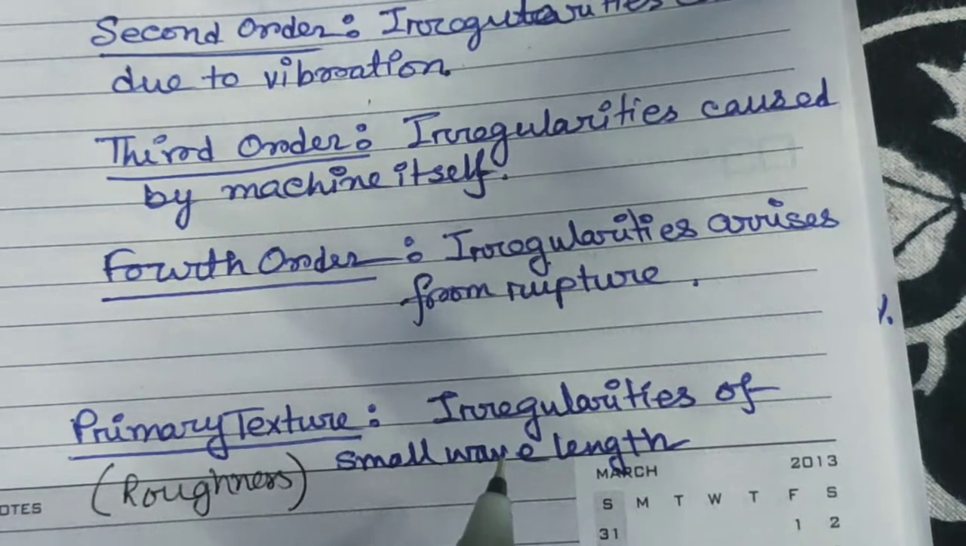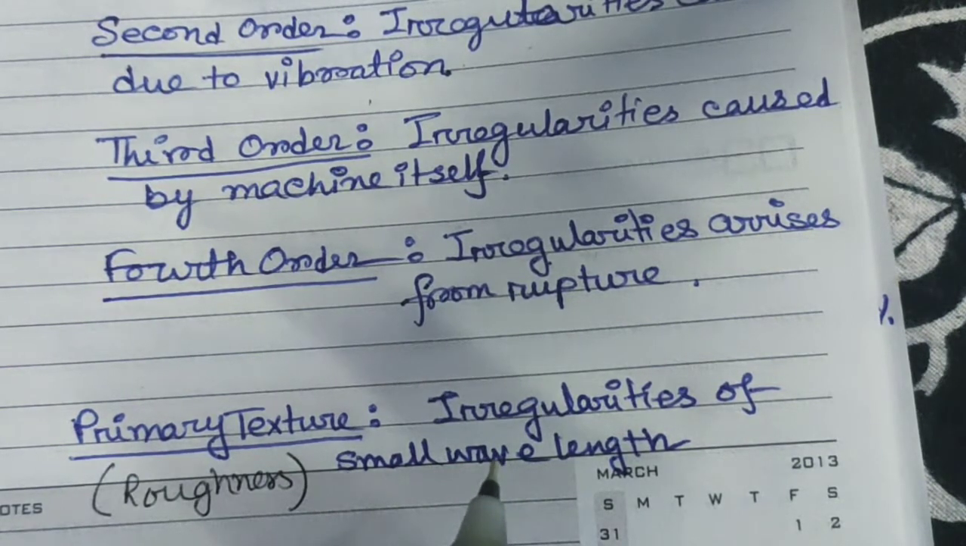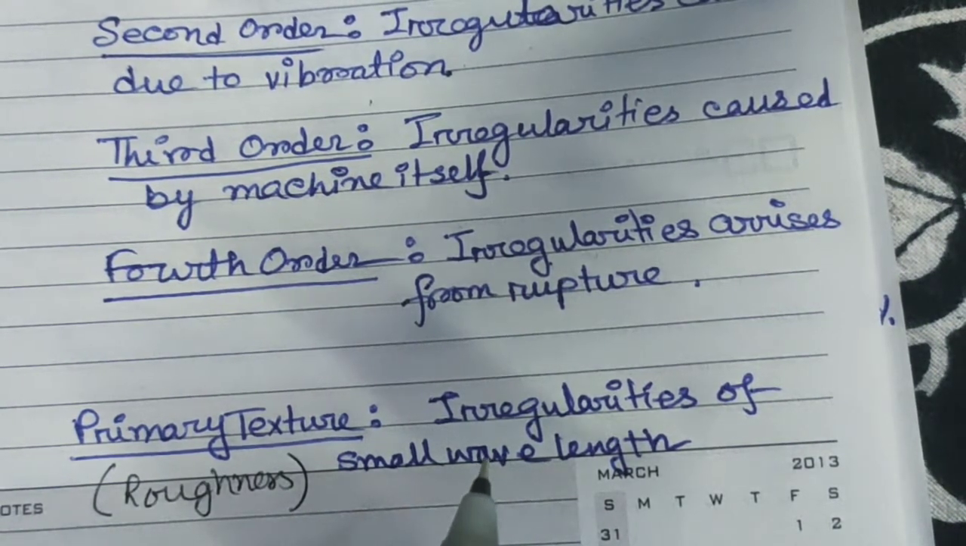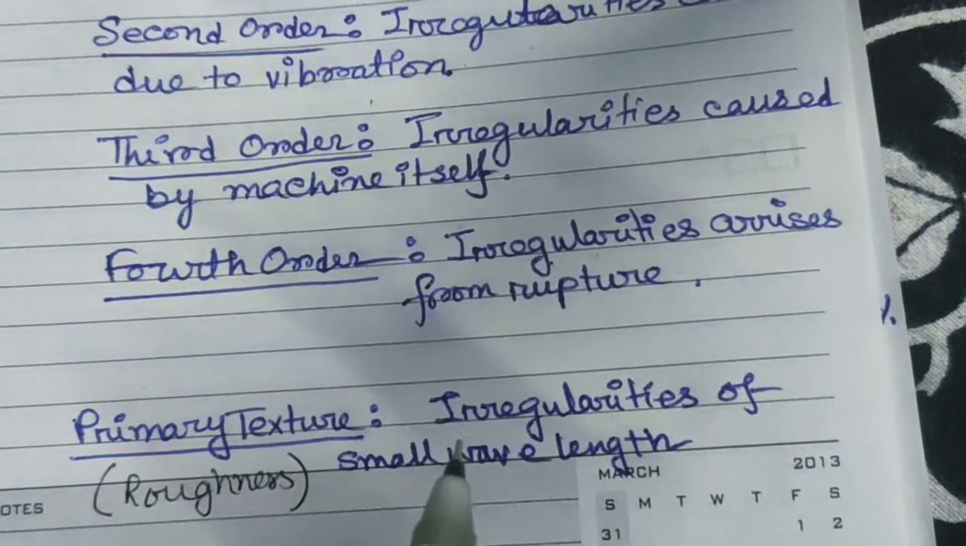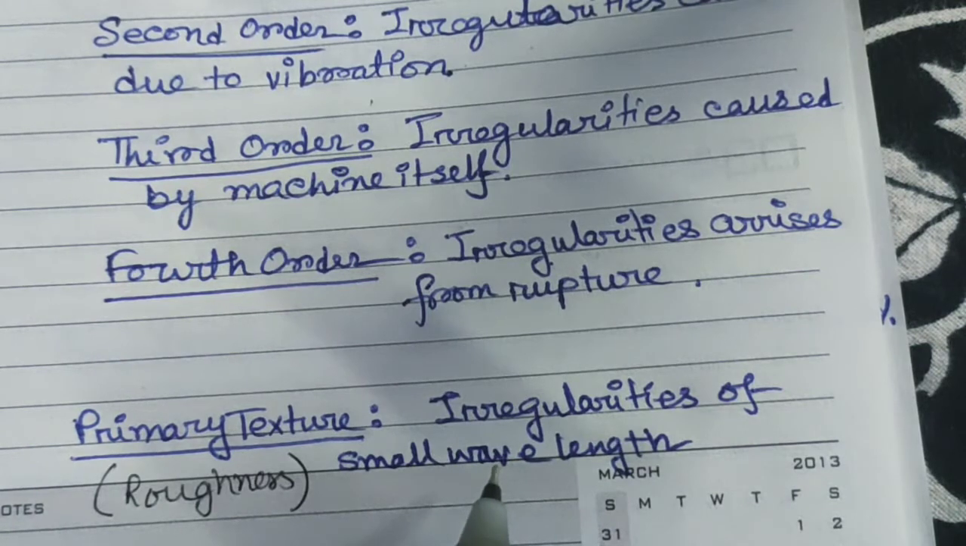This primary texture consists of irregularities of small wavelength, which result from the direct action of the cutting element on the material or by some other disturbance such as friction, wear or corrosion. These errors are also caused by tool chatter. It includes irregularities of third and fourth order and consists of microgeometrical errors also.